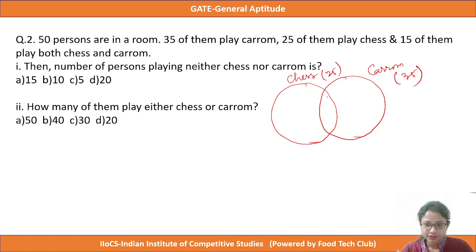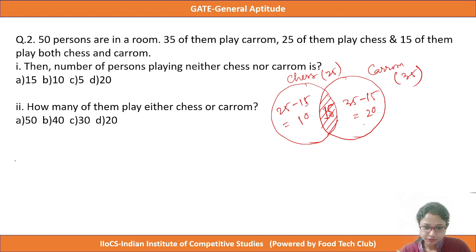And 15 of them play both chess and carom. That means this intersection portion, the number of people in this common section, is 15. So the people who play only chess are 25 minus 15, which is 10, and who play only carom will be 35 minus 15 equals 20.